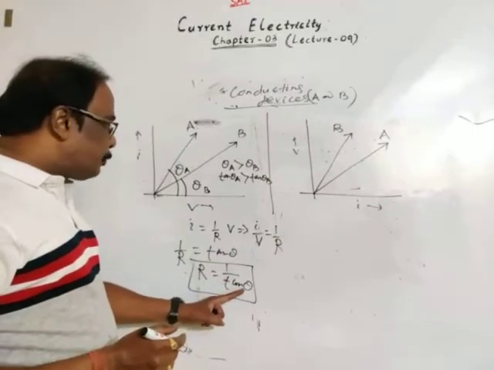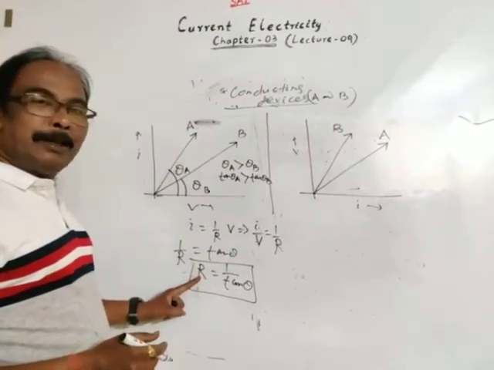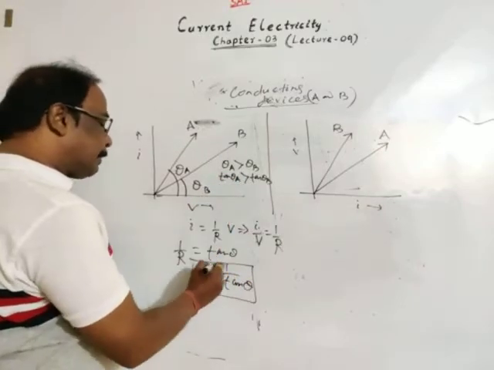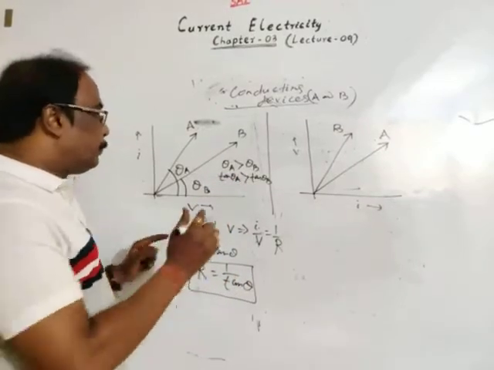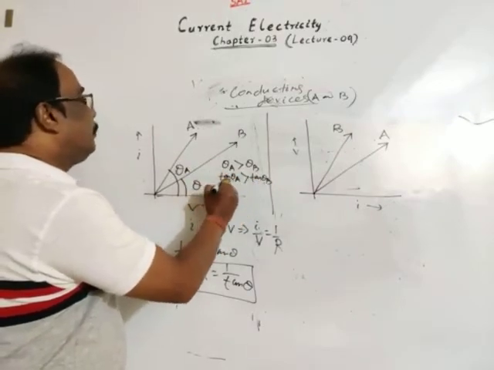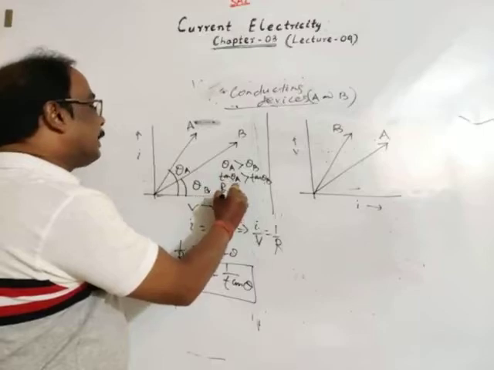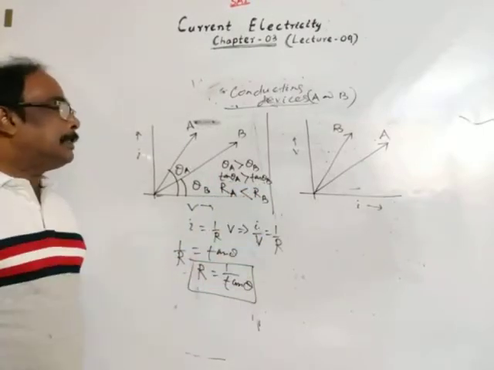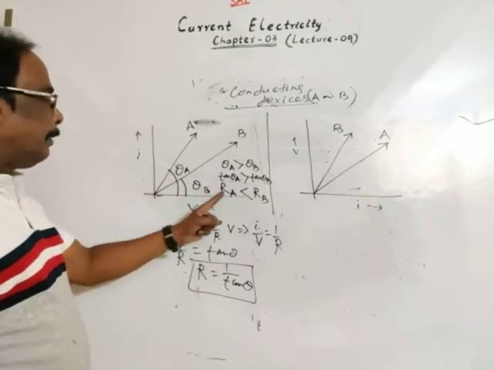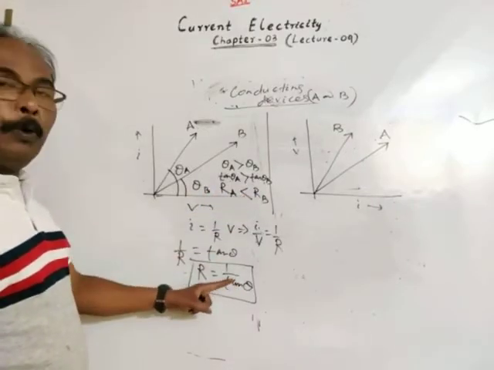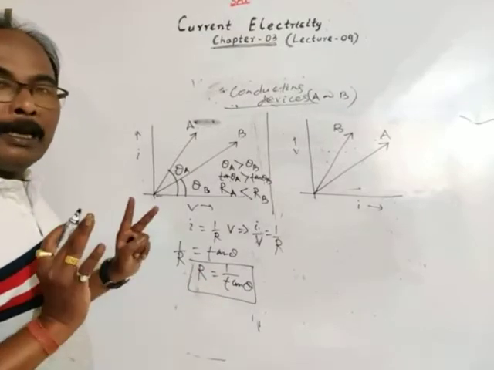If tan theta is more, then resistance is less, because resistance is the reciprocal of the slope. So if tan theta A is more than tan theta B, then we may say the resistance of A is less than the resistance of B.